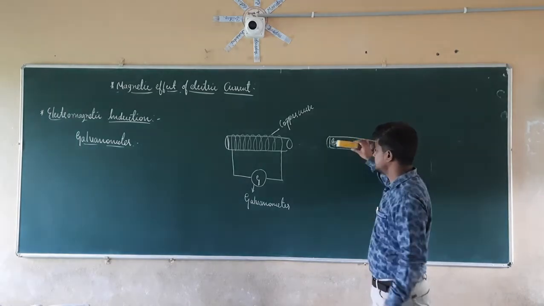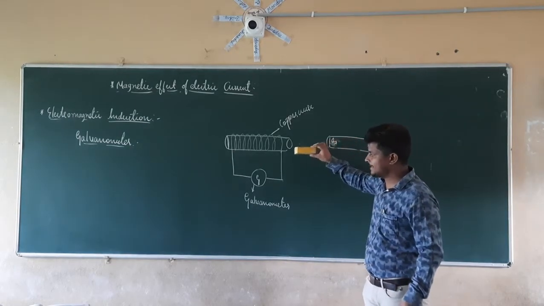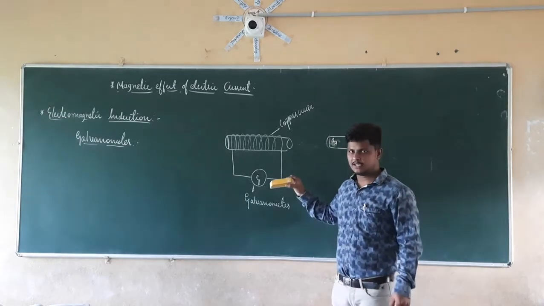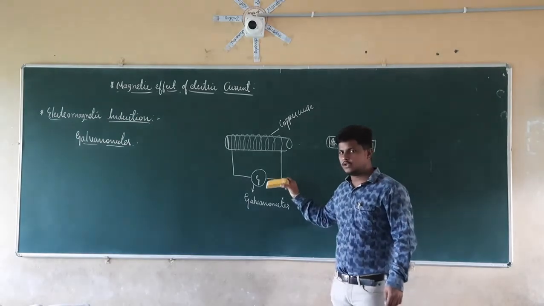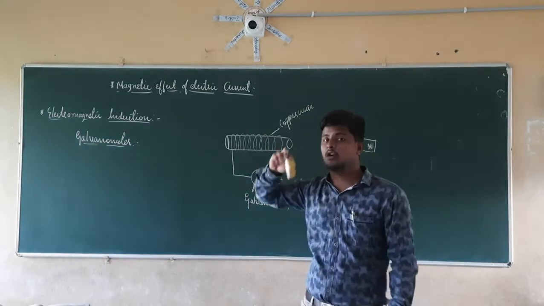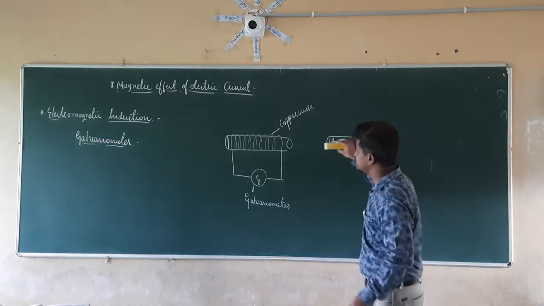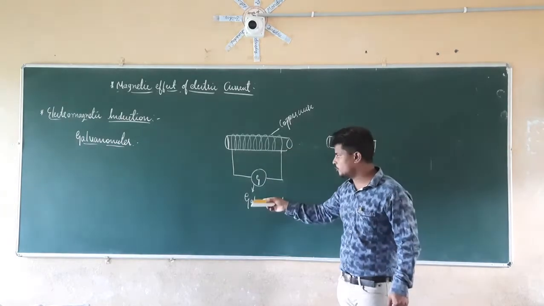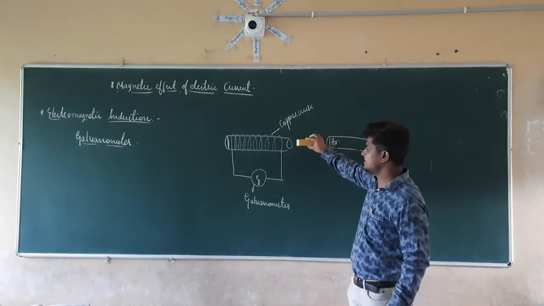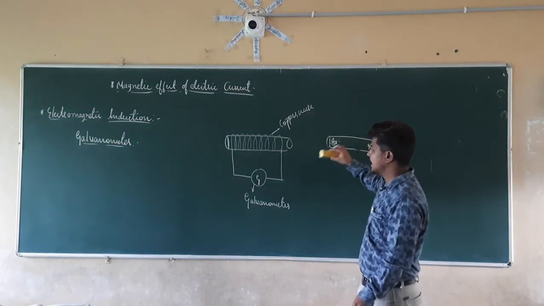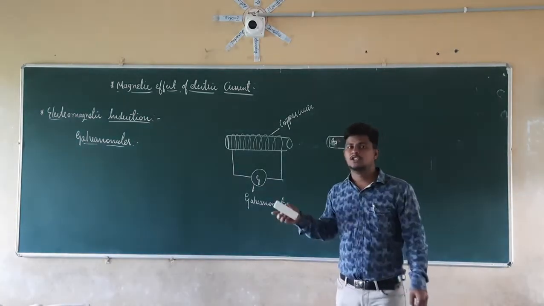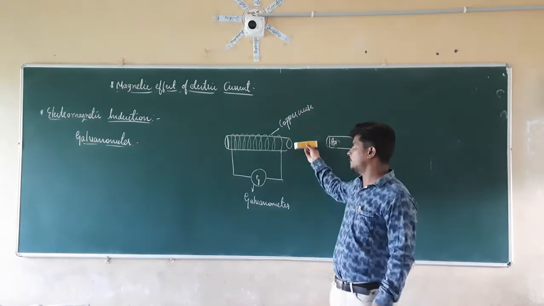When I move this magnet towards the coil, what is going to happen? Again it is going to show the deflection. So the deflection shown in this galvanometer is opposite to the initial deflection which is shown when I take the north pole towards the coil. So it is opposite, it is reversed here. Again in the same manner, when I take the magnet away from the coil, there is a deflection which is opposite to the deflection which is shown when I take the north pole away from the coil.